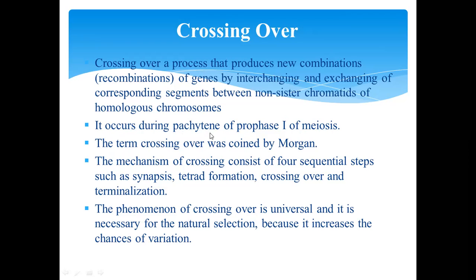It occurs during pachytene of prophase I of meiosis. The term crossing over was coined by Morgan.